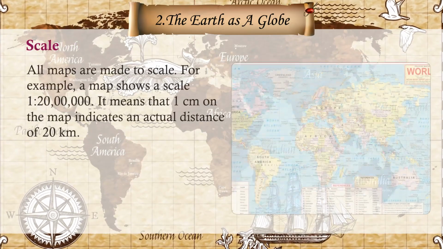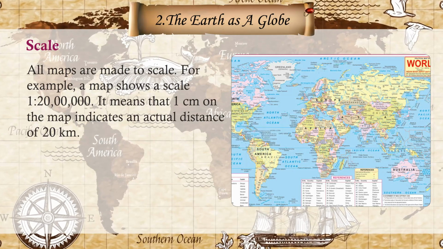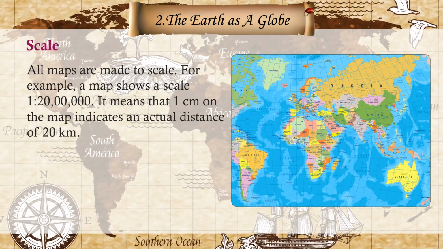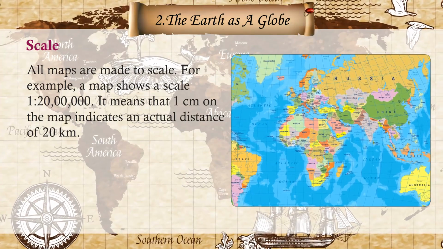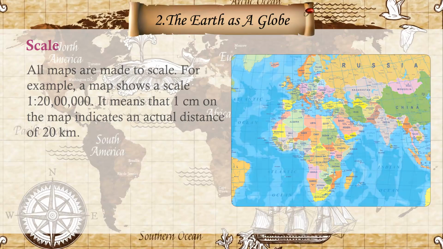Scale. All maps are made to scale. For example, a map shows a scale 1:20 lakh. It means that 1 centimeter on the map indicates an actual distance of 20 kilometers.